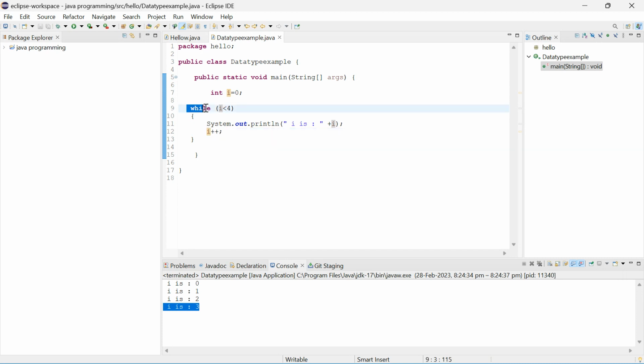Come back here. Check the condition. So 4 is less than 4. No, 4 is not less than 4, right? So the condition is false now.